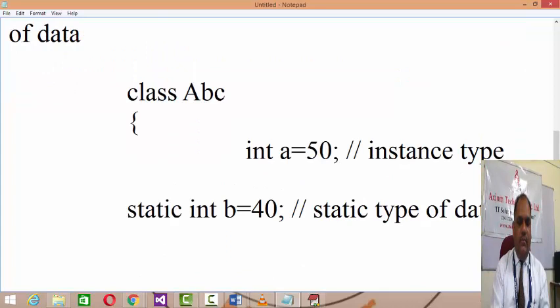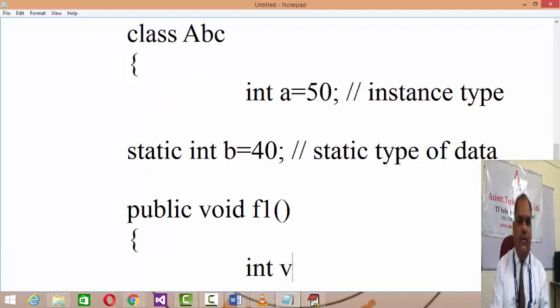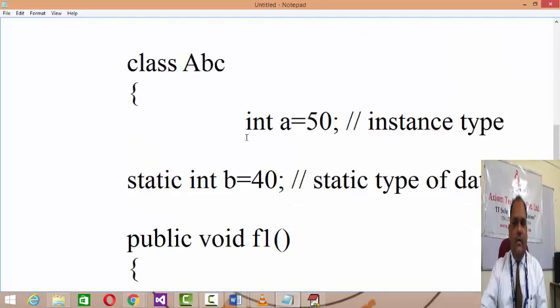And if you have a method like public void f1, and in that method you have a variable c equals 10 or something, this is your local data. You got my point?